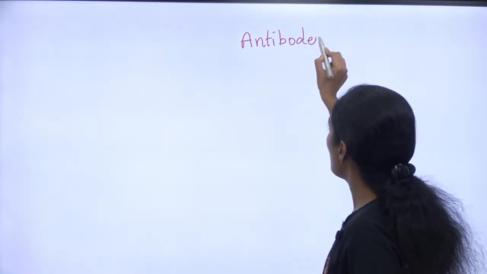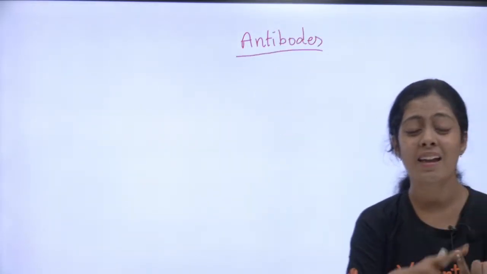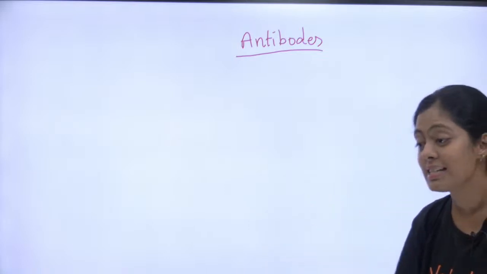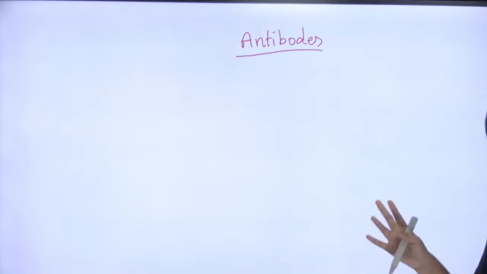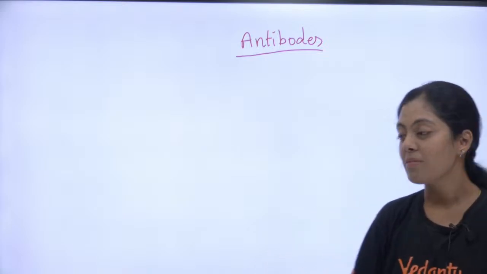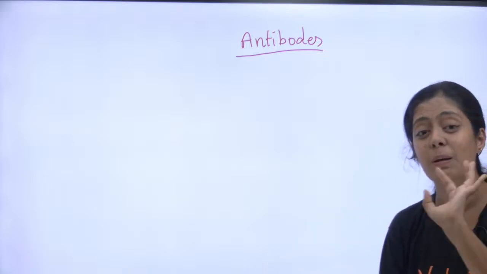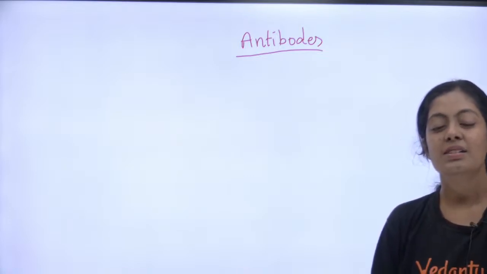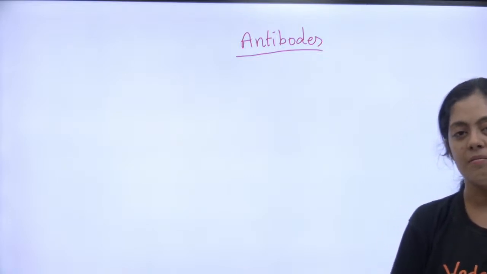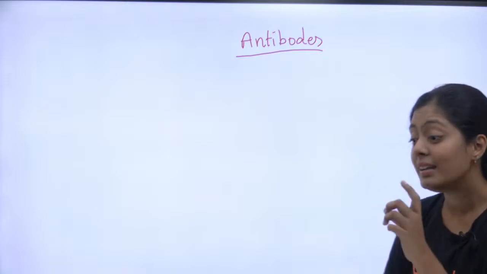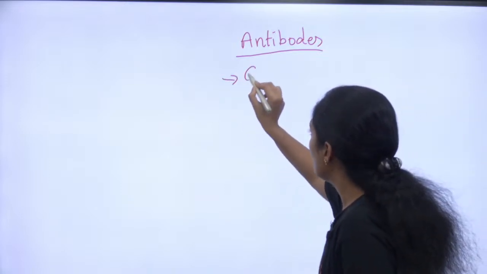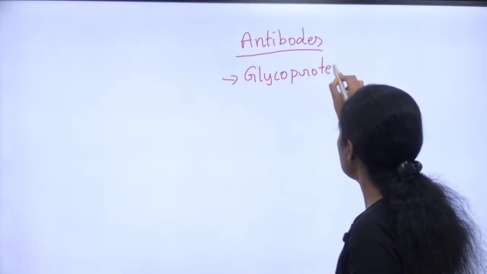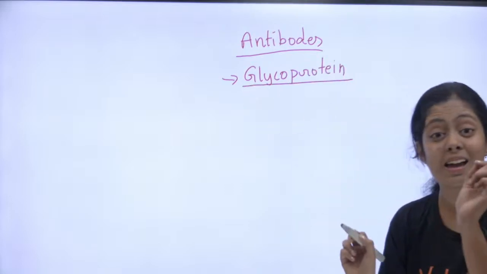What kind of molecule are antibodies, children? Are they protein, carbohydrate, or lipids? What kind of molecule are antibodies? Tell me, children, what kind of biomolecule are antibodies? Is it a protein, carbohydrate, lipid, steroid? What kind of molecule is it? Let me see how many of you will answer. It is proteinaceous, but to be very particular, it is the glycoprotein. What kind of protein, children? Glycoprotein.